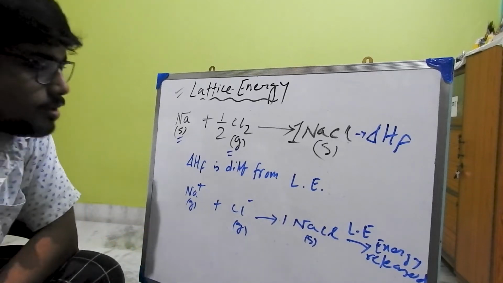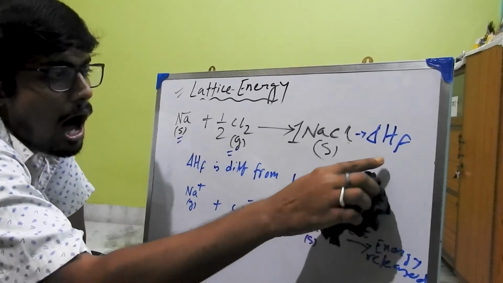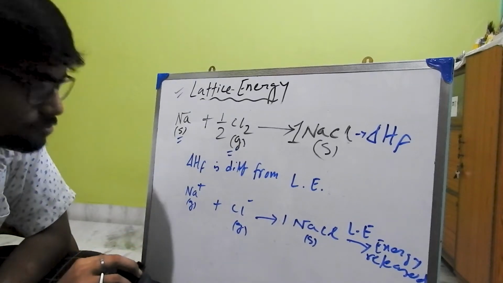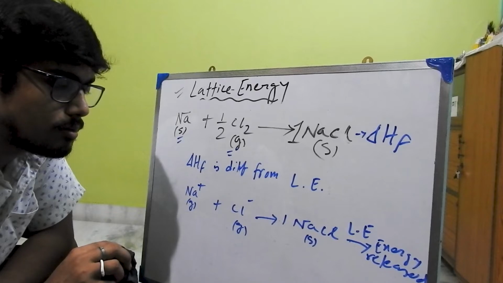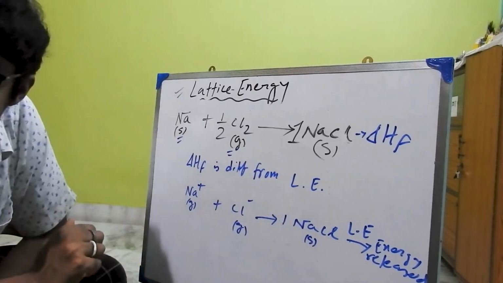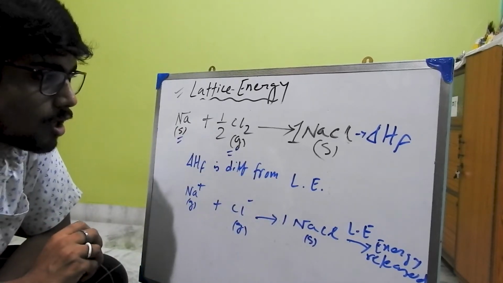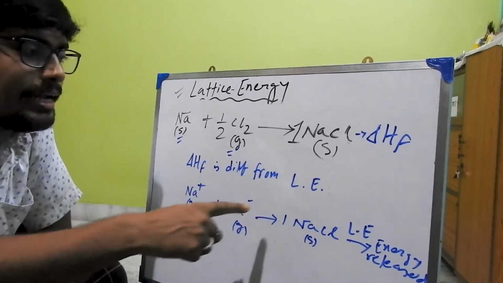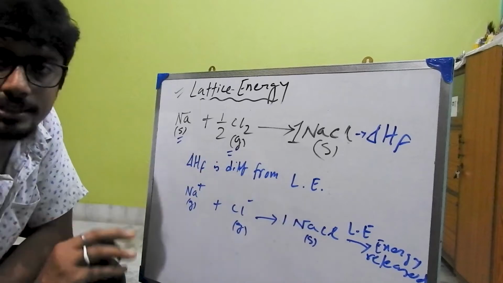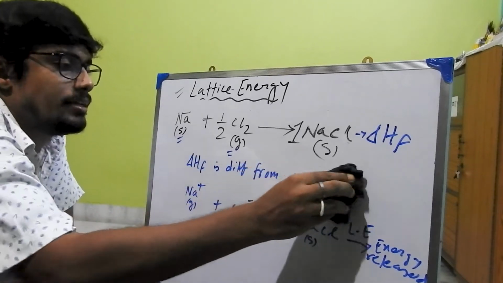Fine. Now, how to calculate delta H_f? We have to calculate delta H_f to calculate the lattice energy, which we will calculate through an indirect method, not in the direct method, right? Okay, fine.